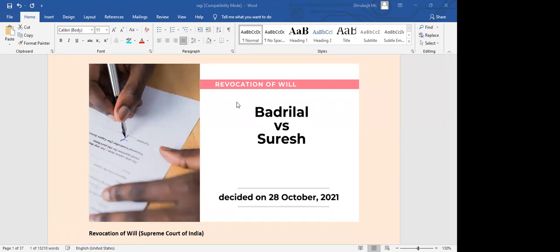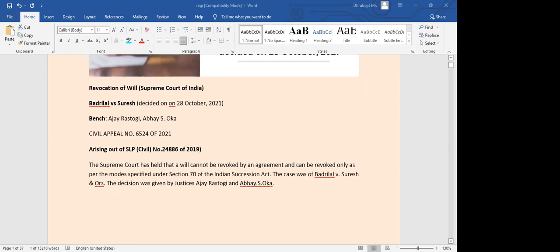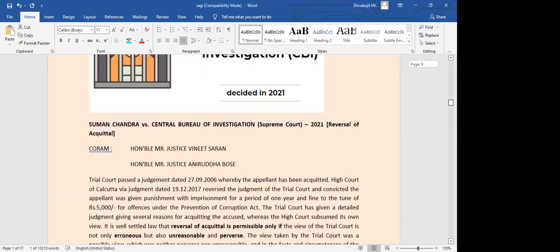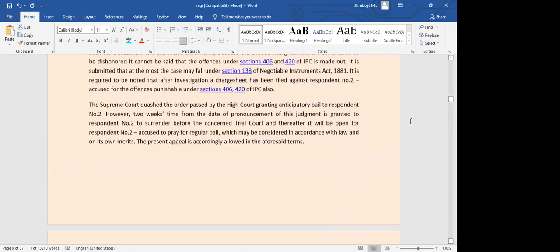It is related to revocation of will. The case is Badrilal versus Suresh. There will be certain cases like the one we discussed in the last class. I'll just open that and show you.